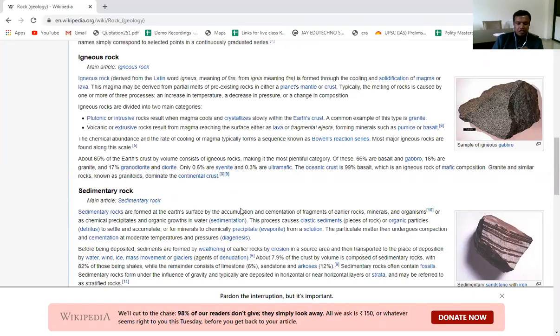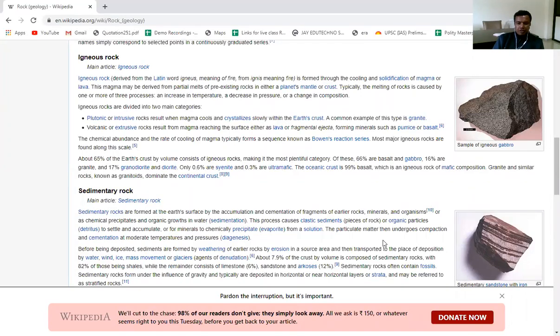So sedimentation is a process of fragmentation of the earlier rocks, minerals, and organisms, or as chemical precipitants in organic growths in water, and sedimentation. This process causes clastic sediments. Here you can see an example of the sedimentary rock where various layers are formed, and these various layers, due to the pressure, are cemented together, and there is a creation of new rocks.